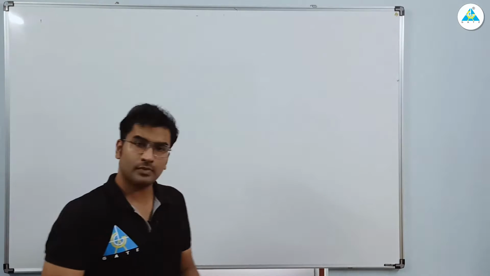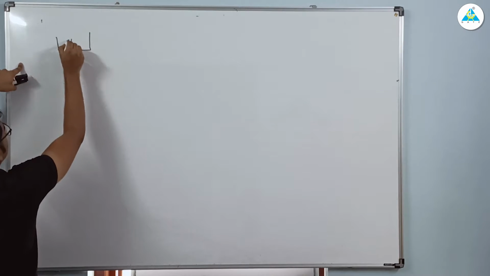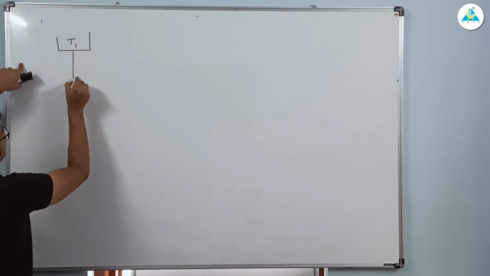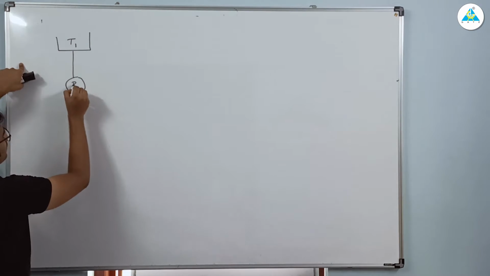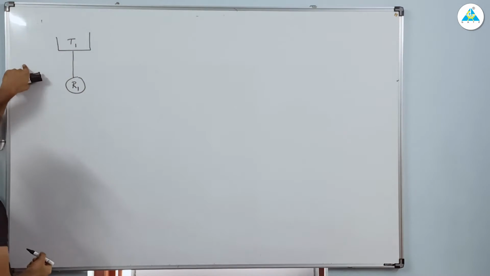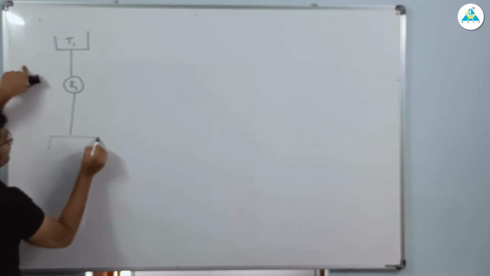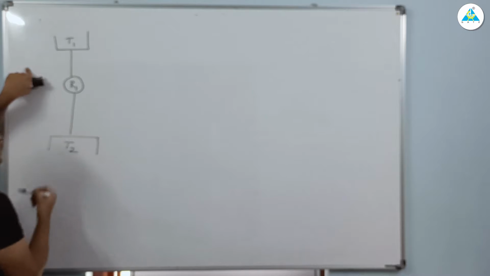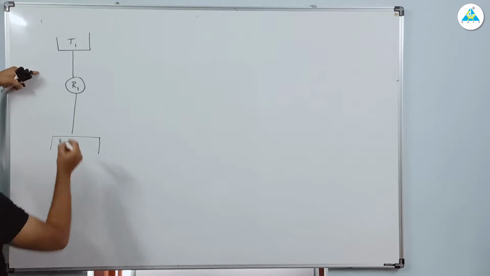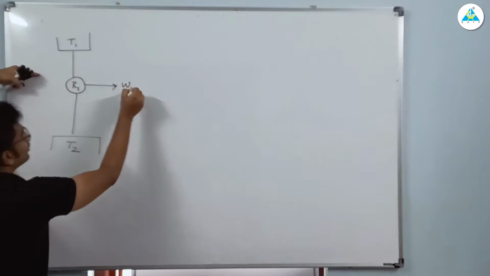For example, in the question they may give it like this. You have a reservoir at temperature T1. This R1 is your heat engine 1, right? And you have a sink at T2, and this is the work output.